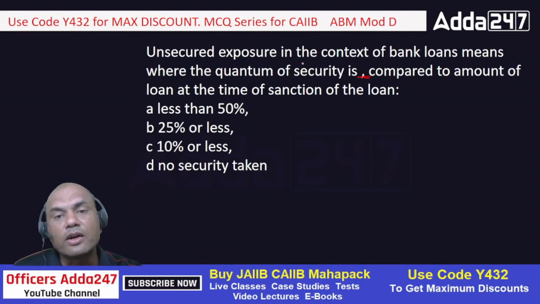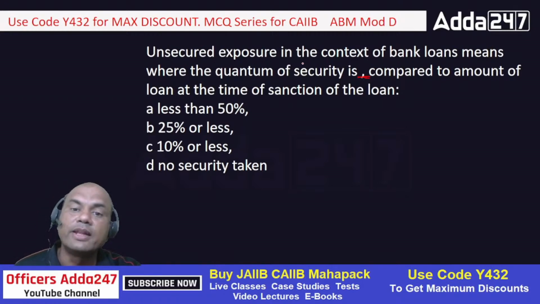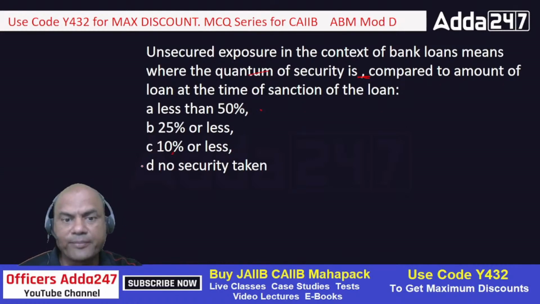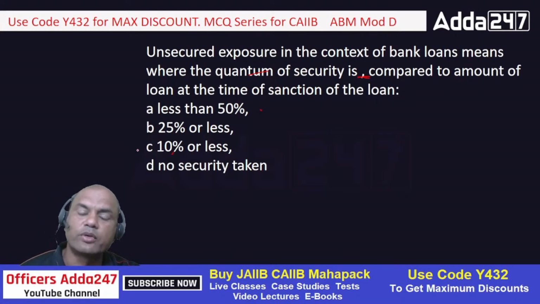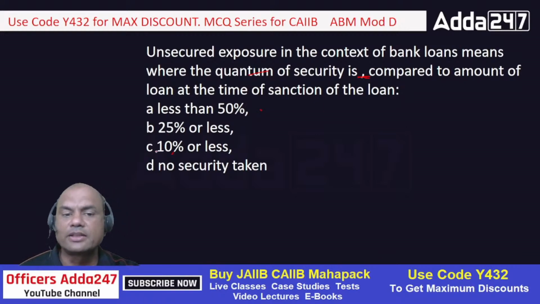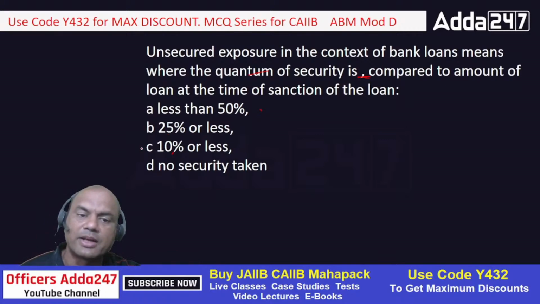But when is it called an unsecured loan? When the security is less than 50, 25 or less, 10 or less, or no security is taken. Here, "no security taken" is the answer everyone knows, right? But the correct answer is among these three, A, B and C. Who can type the correct answer in the comment section? Fast. Everyone type the answer.